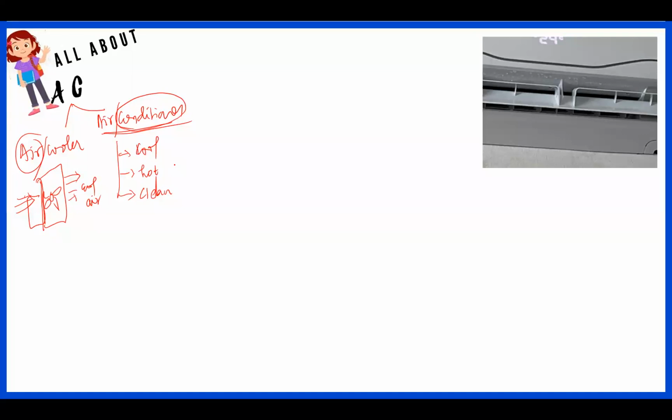This area is what in engineering we call an HVAC system: heating, ventilating, and air conditioning. The heating part is where you need to heat the space. We call this space heating. You need to heat this room, for example, in colder countries, so there you need hot air. The third one is the ionizer.